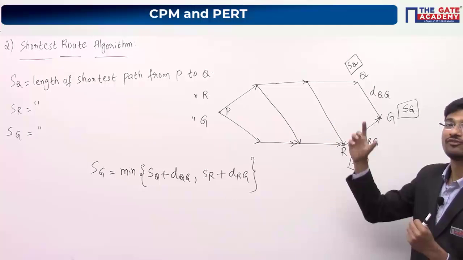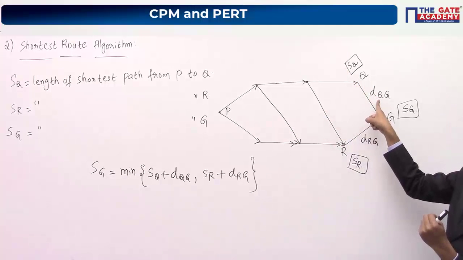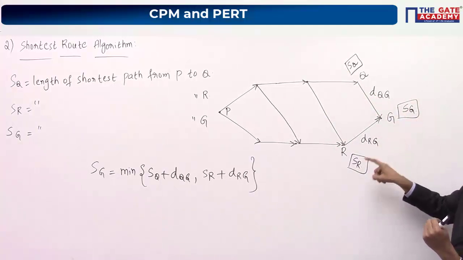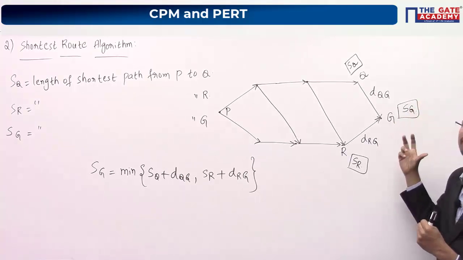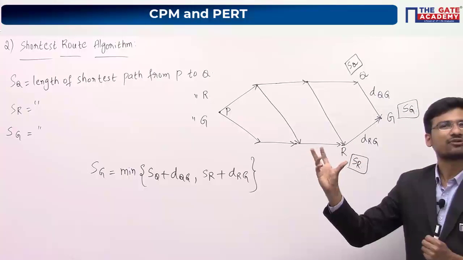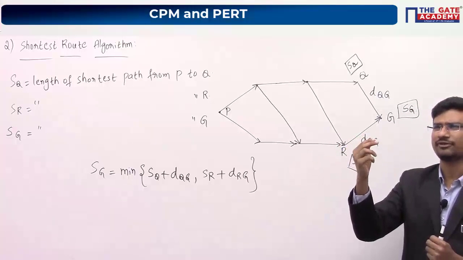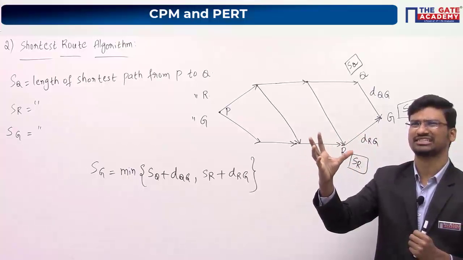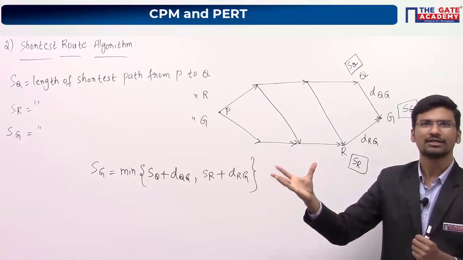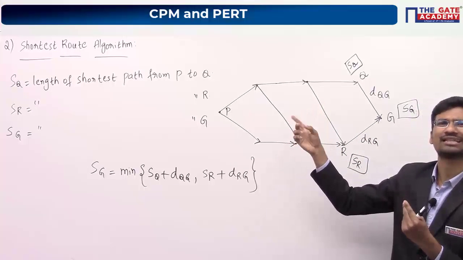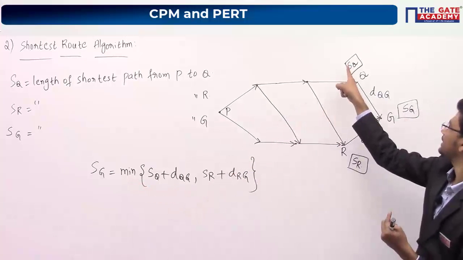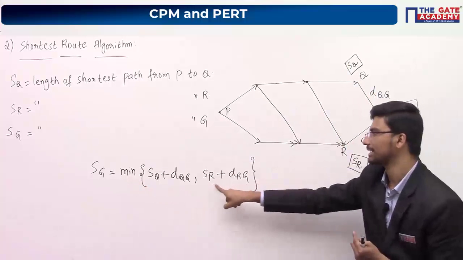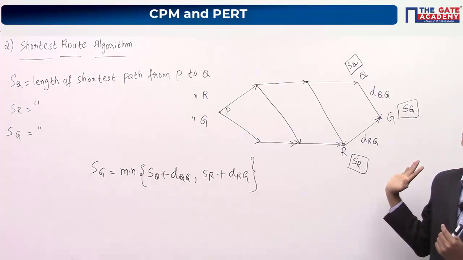What we have done previously: this value plus this value we have written here, and this value plus this value we have written here. Among those values, we have taken the minimum value. In the previous question we got 50, 55 and some 60 also, I guess. Among those three values, we took the minimum. Here also you have to do the same thing: minimum of SQ plus DQG, comma, SR plus DRG.